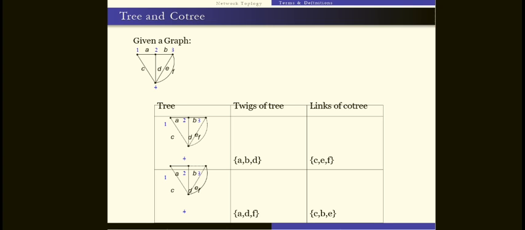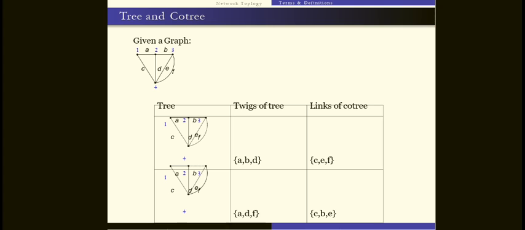No. Just to observe that in this figure, the twigs of a tree are A, B, D. Only A, B, D will consist the tree. These are the twigs, the branches of the tree. Because otherwise the loops will all be closed, or disconnected.